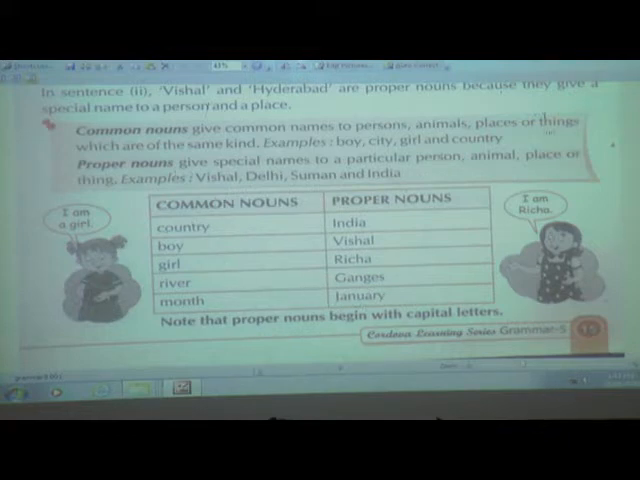And if you see common nouns and proper nouns, you can see one difference between these words. Country, boy, girl, river, month, they all are written in small letters. But in proper nouns, all the special names are written starting with capital letters. Always remember that the proper nouns are written in capital letters. The names themselves start with the capital letter. See the note they have given: proper nouns begin with capital letters.